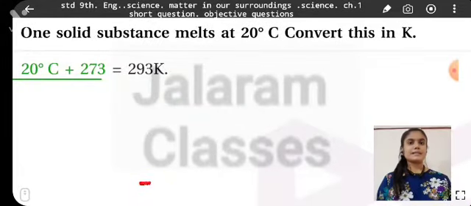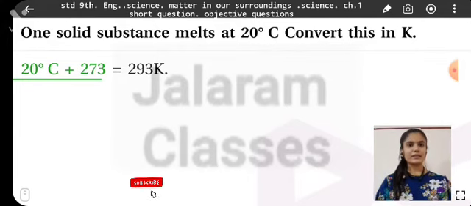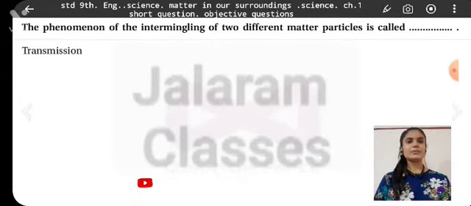One solid substance melts at 20 degrees Celsius. Convert this into Kelvin. 20 degrees Celsius plus 273 degrees, which equals 293 Kelvin. The phenomenon of the intermingling of two different matter particles is called transmission.